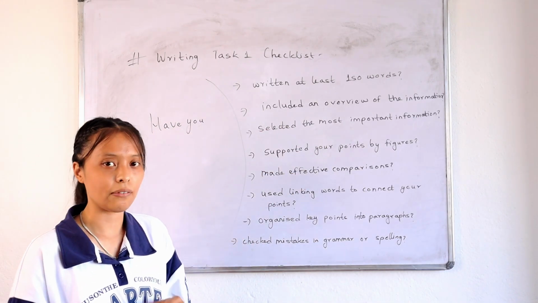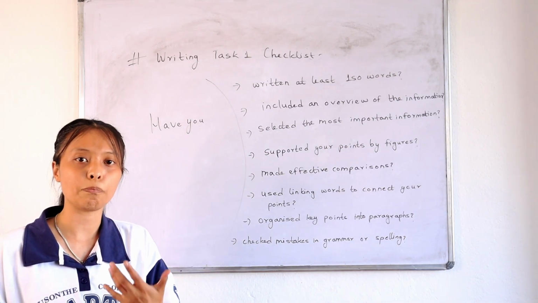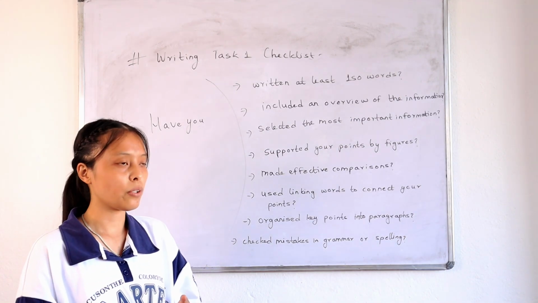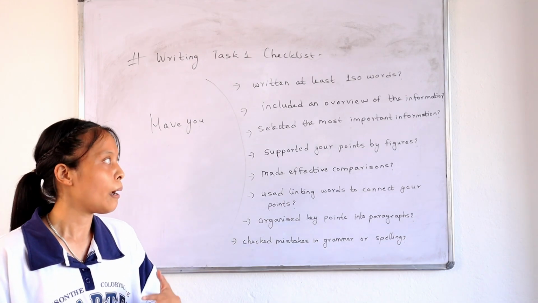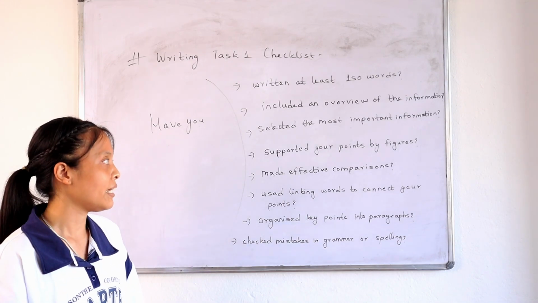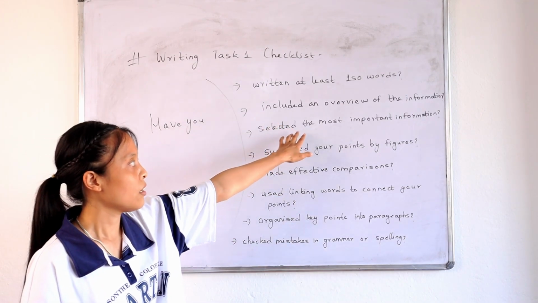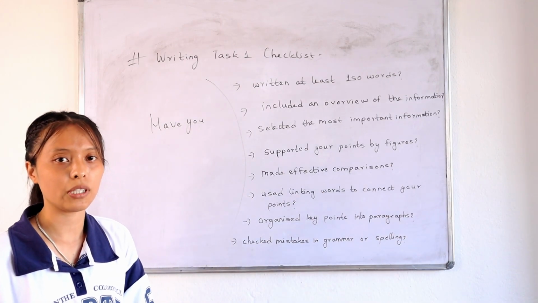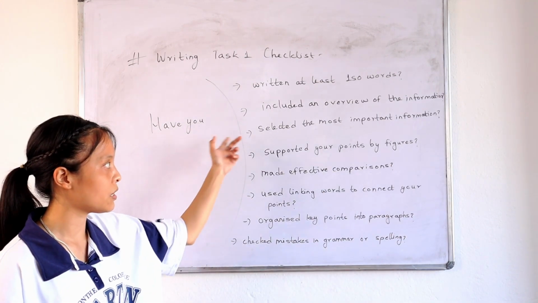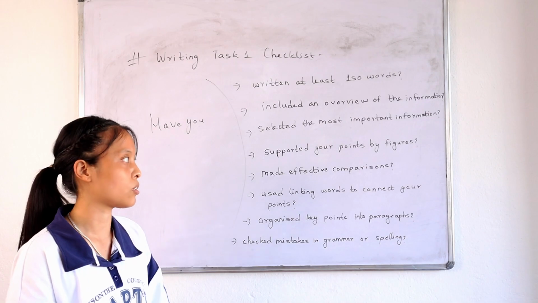Next one is, have you selected the most important information? Always remember that in writing task one, we need to select and report the main features. It's okay, you can avoid some minor details. You don't have to mention each and every detail, but we cannot miss out key information, which you need to mention and report. If you miss this out, you're going to get a lower score.